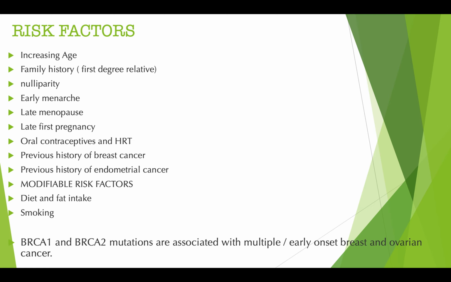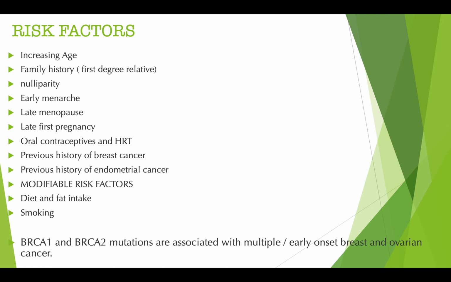So late first pregnancy: when you get pregnant, estrogen levels drop and then progesterone levels rise. During that time estrogen levels have gone down, which is a protective factor. So having an early pregnancy is a protective factor against breast cancer, and late first pregnancy is a risk factor. And oral contraceptives are estrogen contraceptives. Previous history of breast cancer, previous history of endometrial cancer.